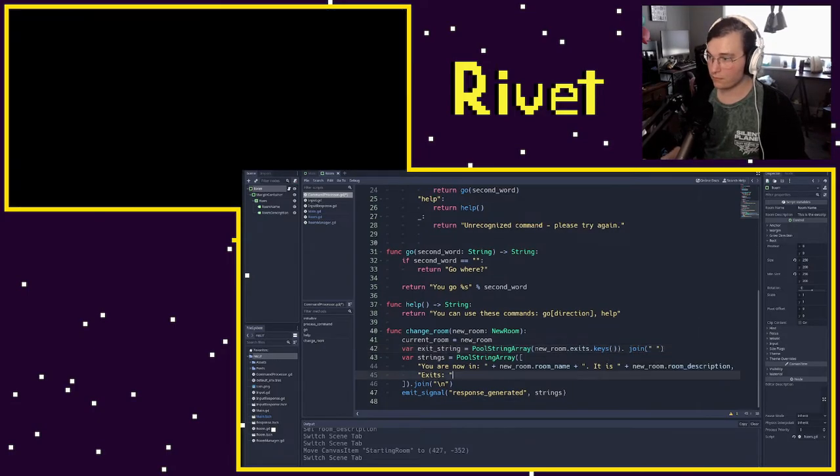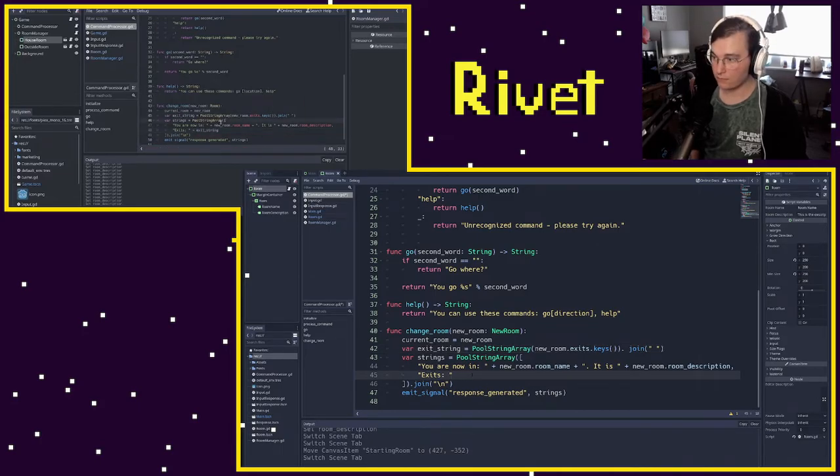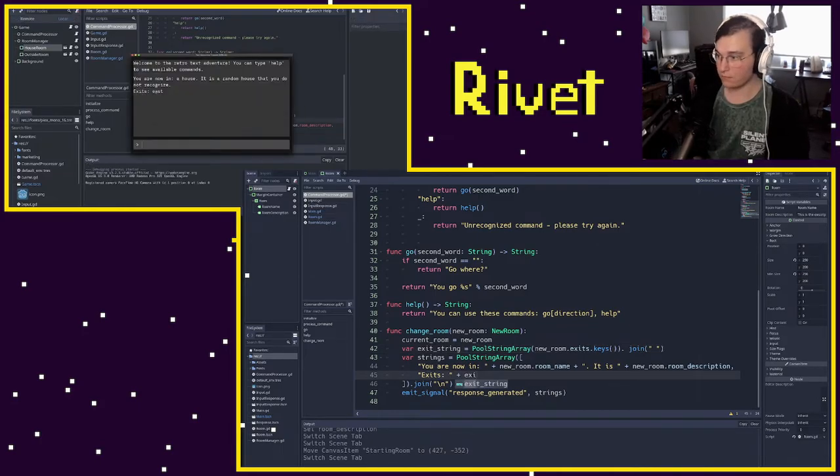Same as above, we're going to do exits, and then plus exit string. And now, when we start our game, we'll see that we have an exit of the east.